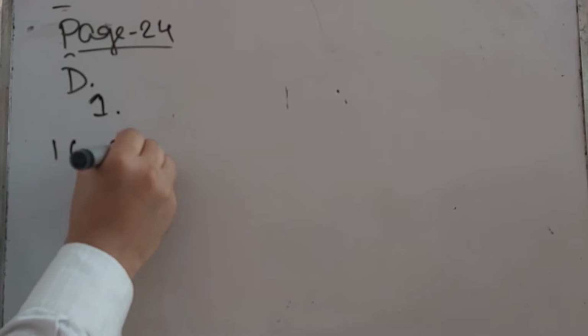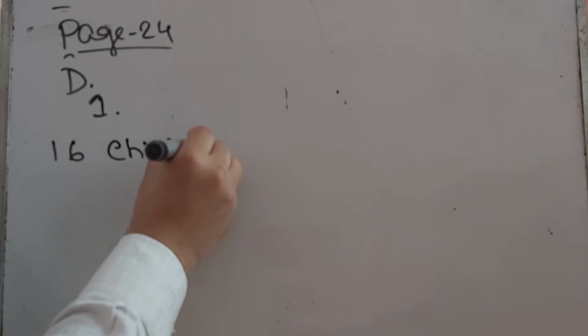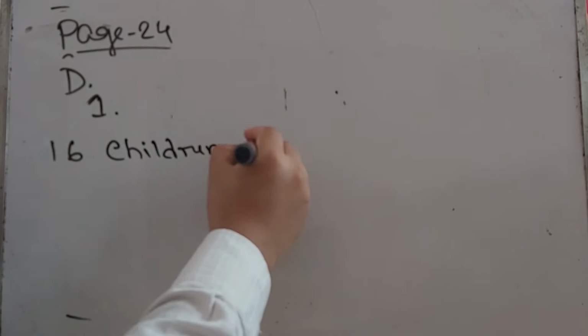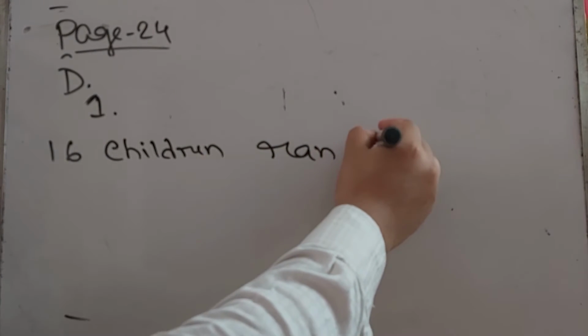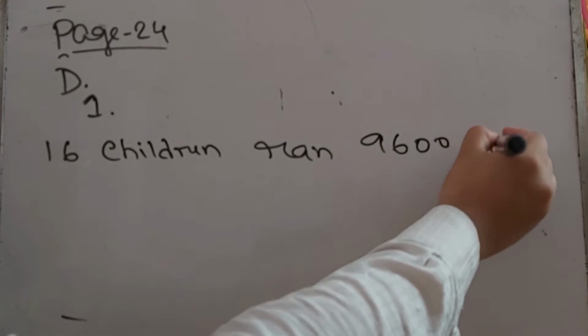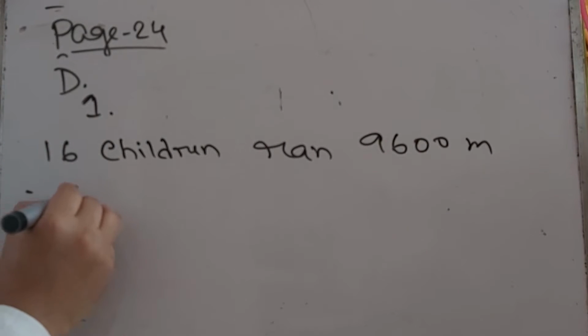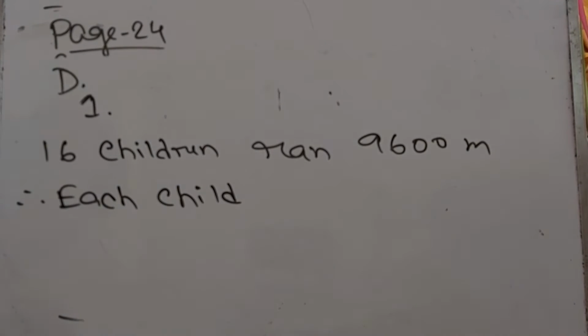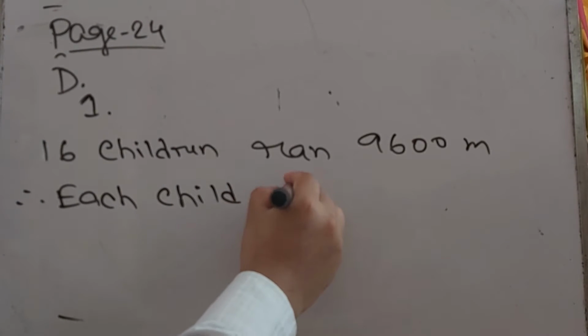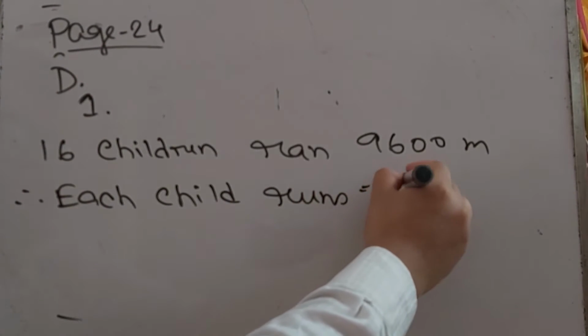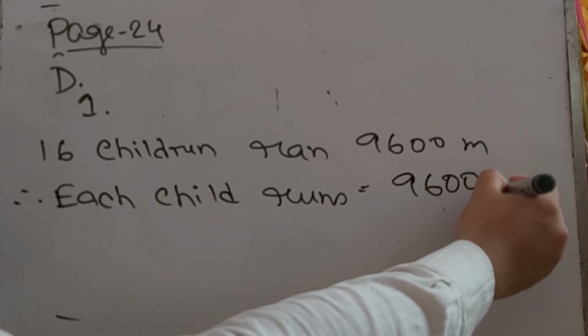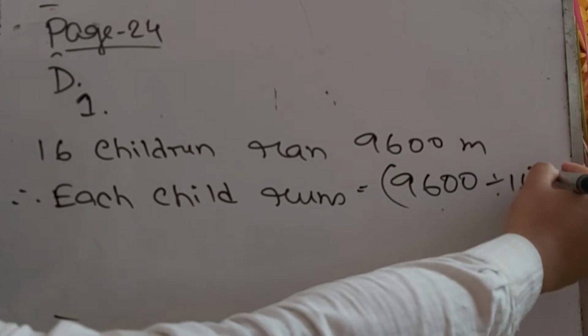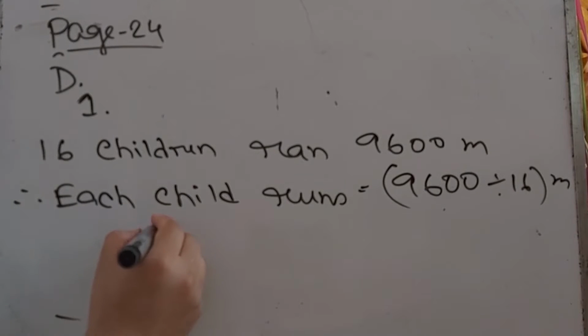So 16 children ran 9,600 meter. So each child runs equal to 9,600 divided by 16 meter. Normal division.